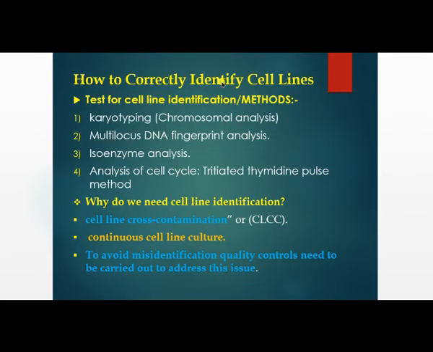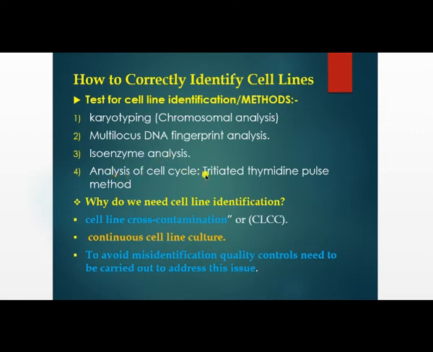So how to correctly identify cell lines? As I told, there are different tests and methods to identify cells or cell lines. First is karyotyping. Karyotyping is chromosomal analysis, where we study the chromosomal structures. In multilocus DNA fingerprinting analysis, by using the DNA profiling technique, we perform the identification of cell lines. Next, isoenzyme analysis. By using enzymes and their different forms, you can analyze or identify the cell line.